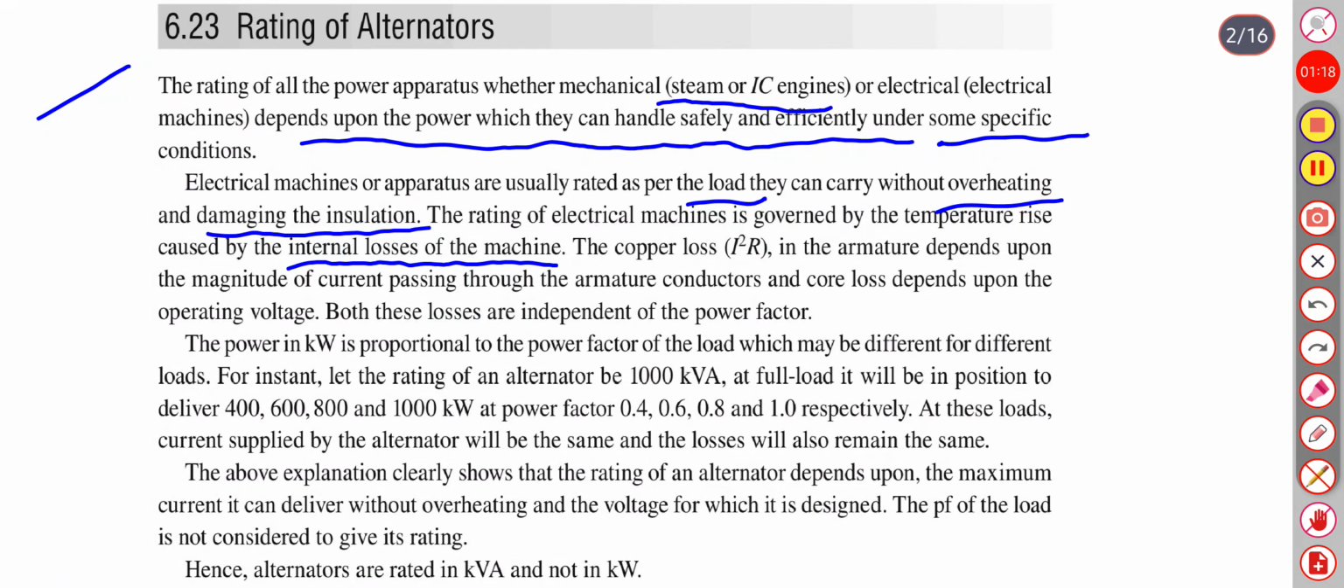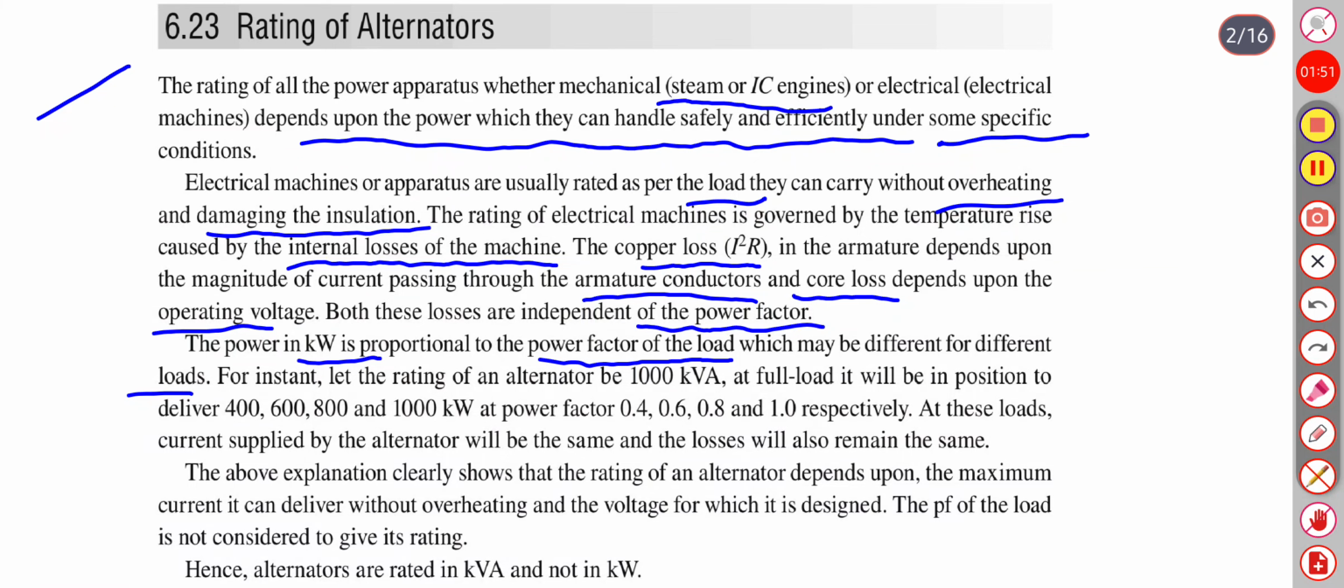The copper loss, called I square R, in the armature depends upon the magnitude of current passing through the armature conductors, and core loss depends upon the operating voltage. Both these losses are independent of the power factor. The power in kilowatt is proportional to the power factor of the load, which may be different for different loads.